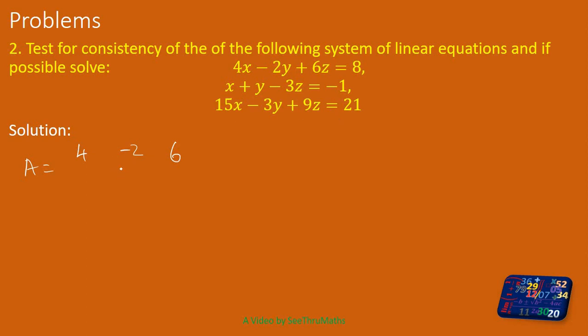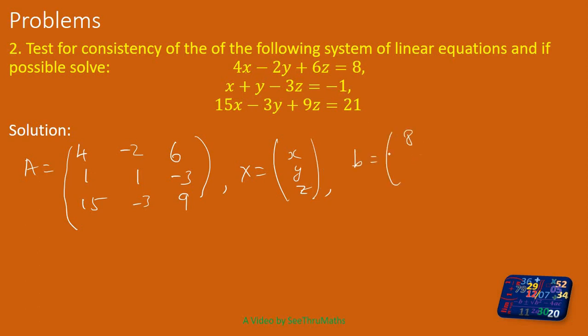So without any worry I can write 1, 1, the second equation, minus 3 here, here 15, minus 3, 9, close the bracket. X, how many variables are there? X, y, z, 3 variables are there. So x, y, z. Next one, b value: 8, minus 1, 21.